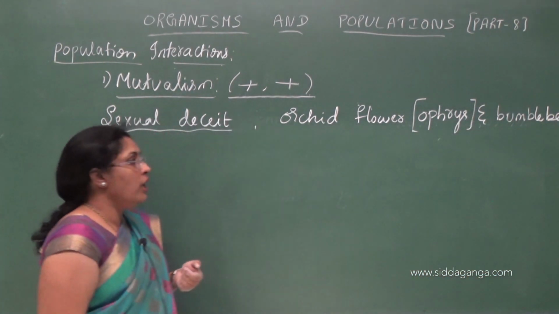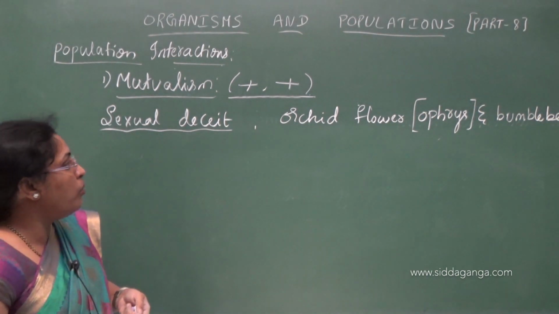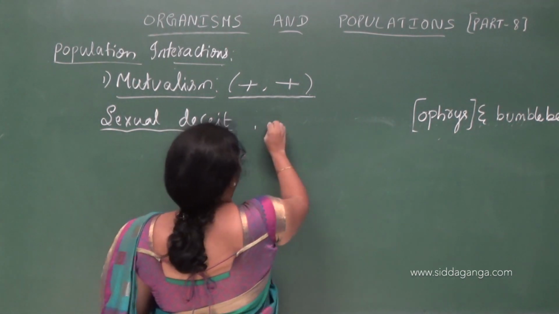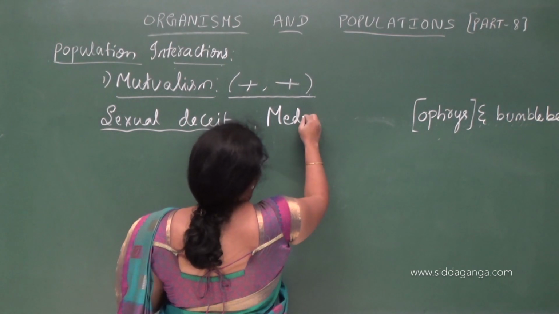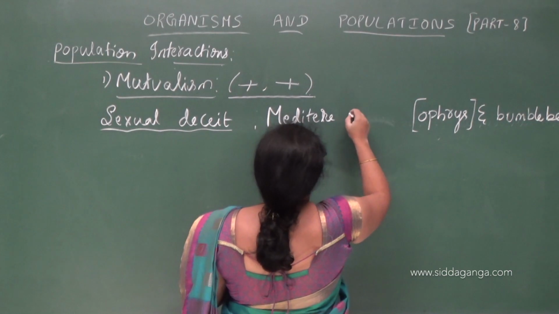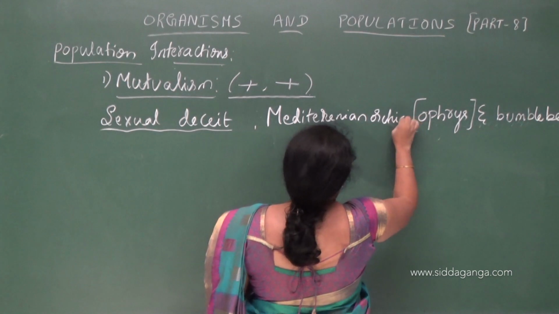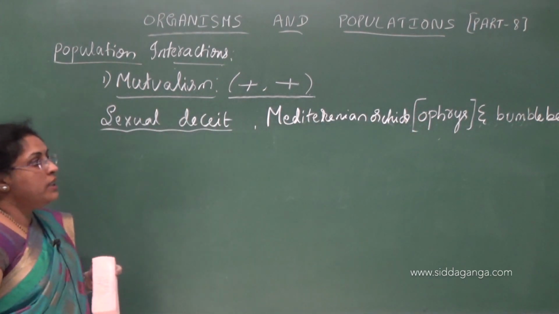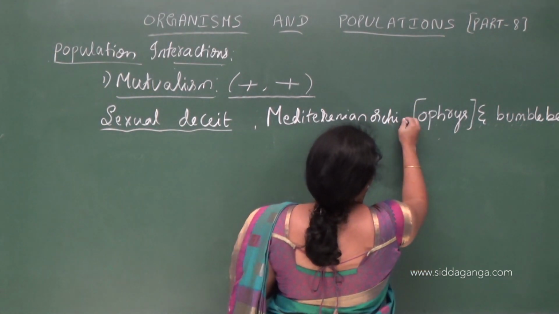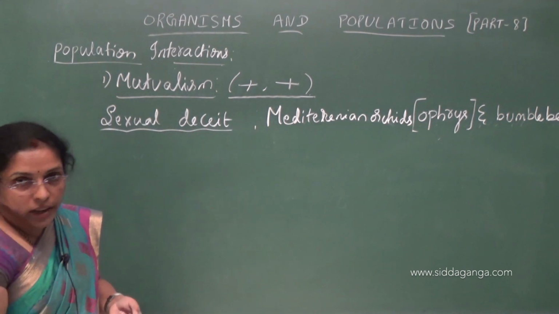It's in between the orchid flower, Ophrys, and bumblebees. Mediterranean orchids, you can say. So not all orchids offer this. We see this type of relation, that is mutualism, between the orchids and bumblebees. These orchids are plants.